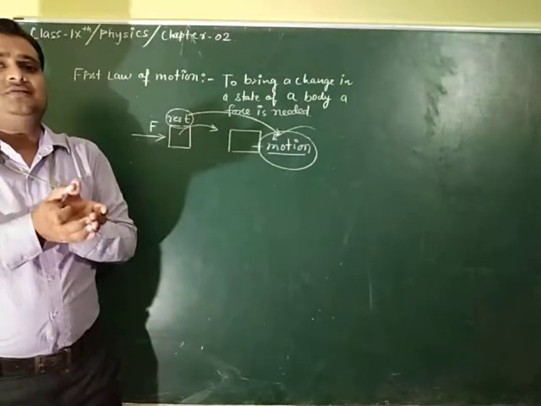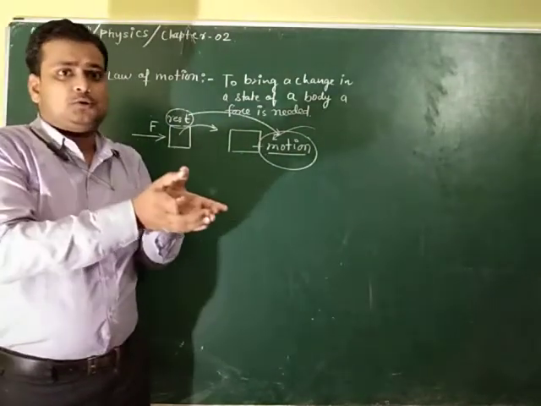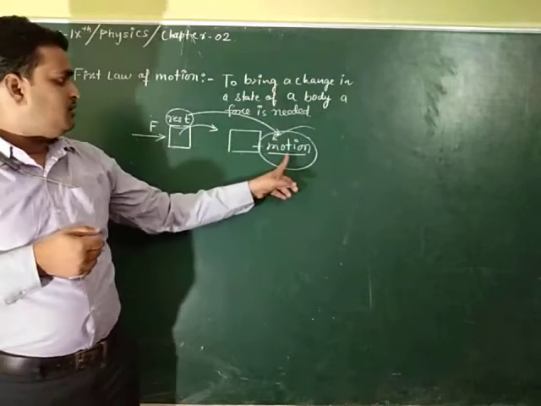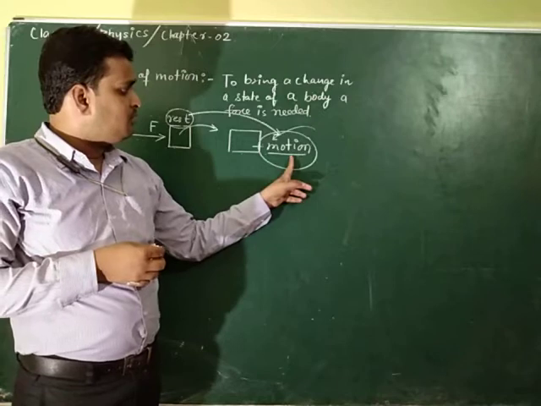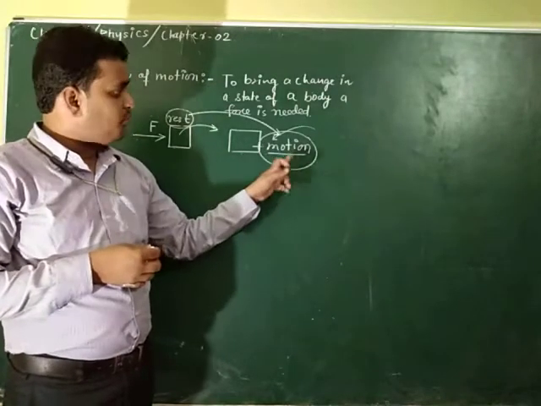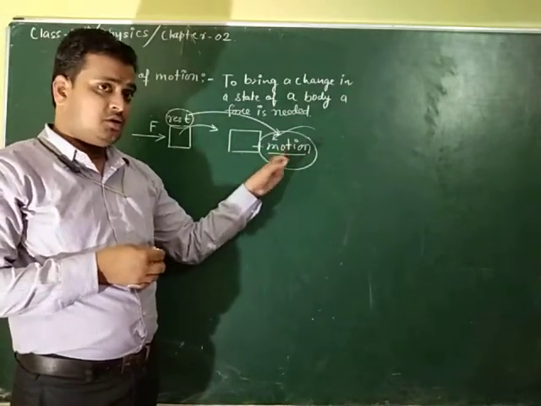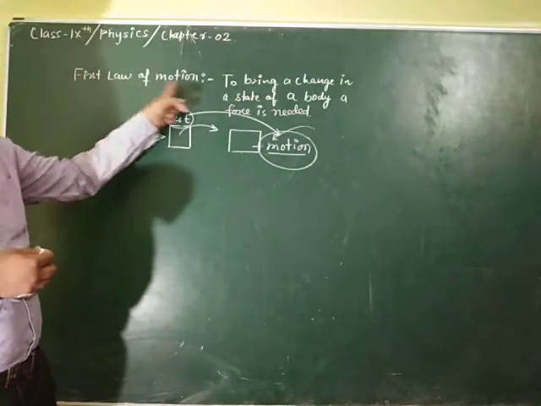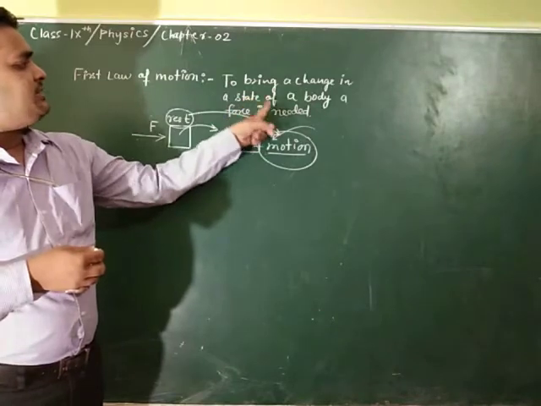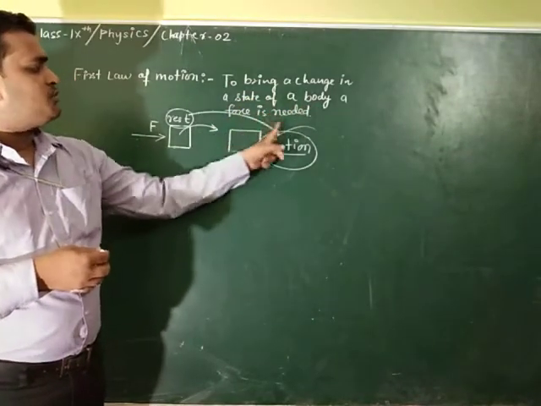When you catch the ball, you apply a force, and its state changes from motion to rest. That is why I have written that to bring a change in state of a body, a force is needed.